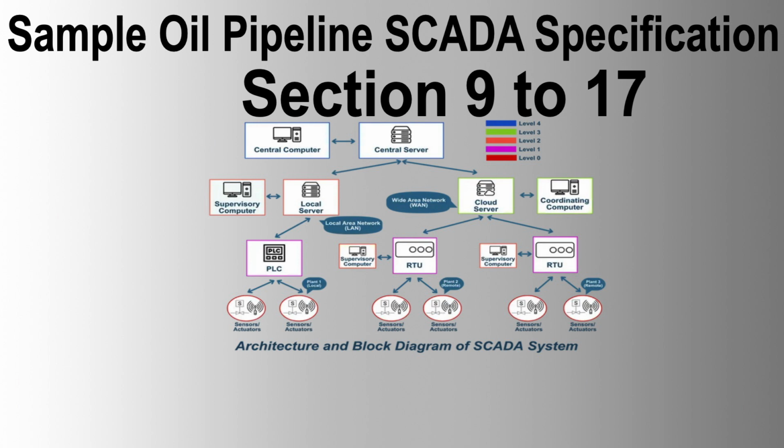Section 9, Communications. 9.1 SCADA Master Station Internal Communications. Communications on any LAN shall be fast Ethernet at 100 Mbps using 100 base T cabling and network hubs. 9.2 Networking Communications. The SCADA Front-End Processor FEP servers at MCC, SMC, and LCC shall be connected to dual 100 Mbps Ethernet switches and routers.